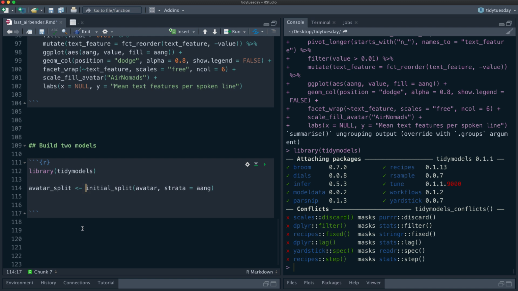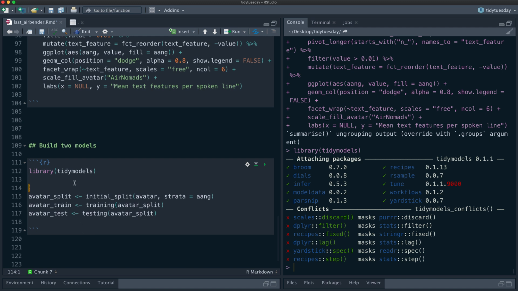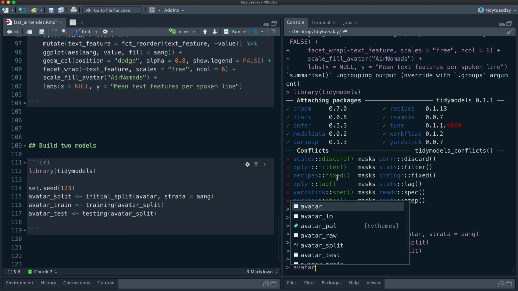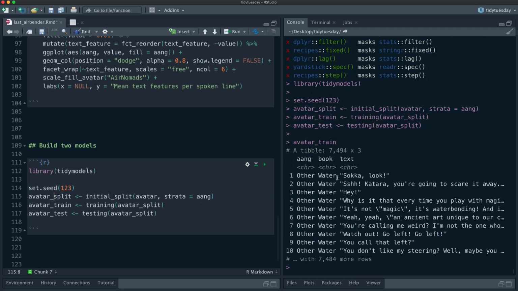And then we will tab avatar training on avatar split, avatar testing on avatar split. And we need a seed for reproducibility.